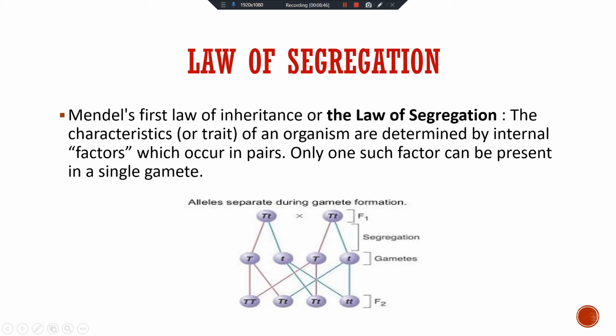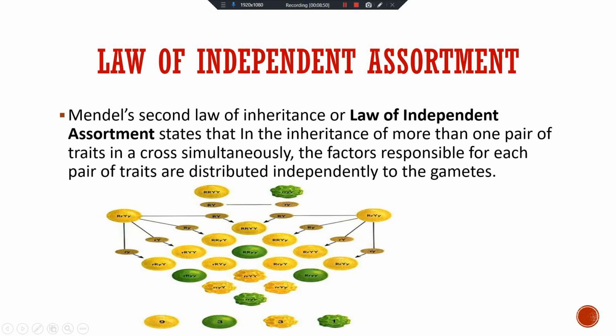Understood? Now the second, the law of independent assortment. What is the law of independent assortment? Here Mendel has taken two characteristics. Now the next law Mendel has given is the law of independent assortment. Before understanding this law, let me explain. For this, Mendel has taken two characteristics for study.